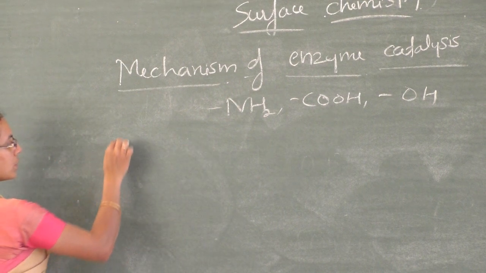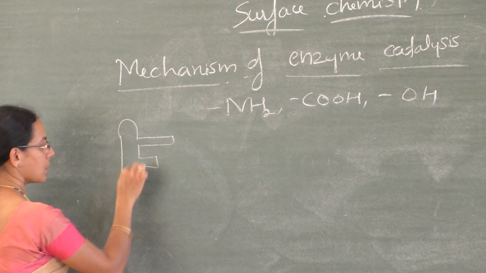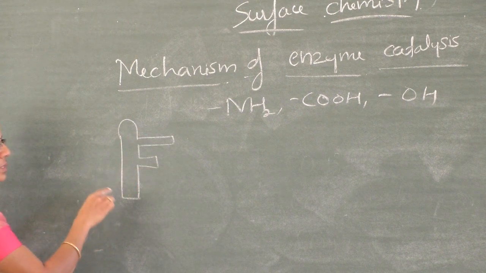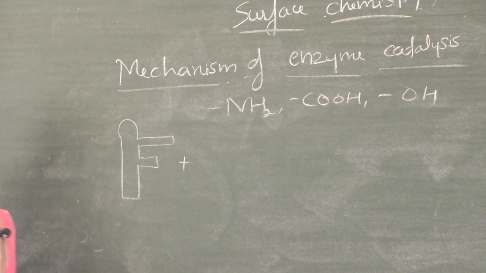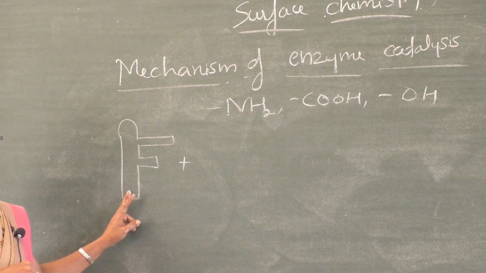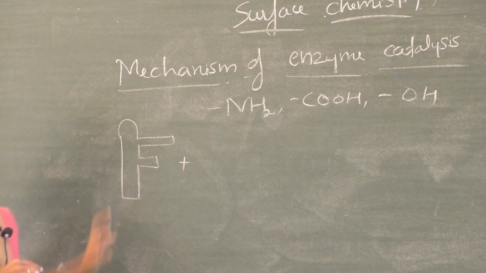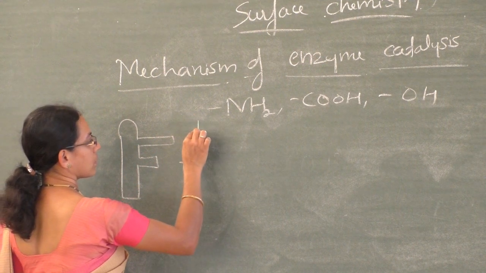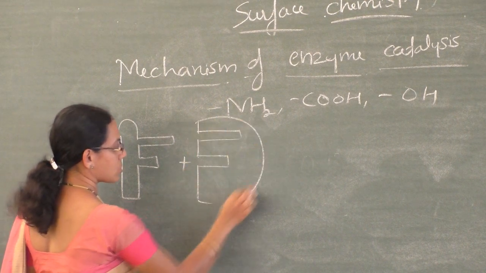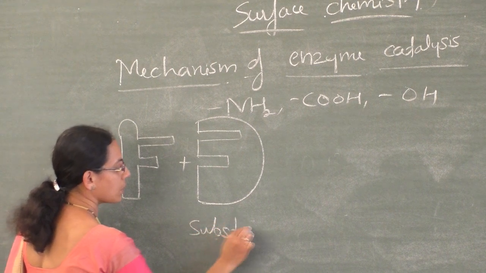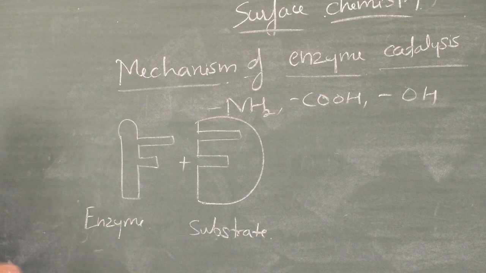And I'll give one schematic diagram. So this is an enzyme which contains a definite pore cavity structure and definite functional groups. The reactant molecule having a complementary shape to that of the cavities present on the enzyme can react with the enzyme. So these are the substrate. Substrate means reactant, and this is the enzyme.